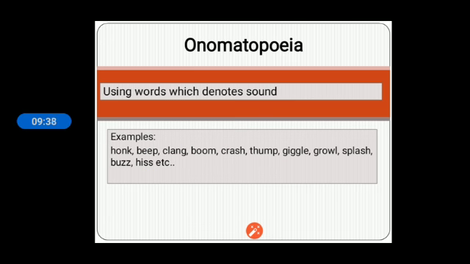Next one is onomatopoeia. Onomatopoeia is using words which denote sounds. The words which are used for telling the sound are known as onomatopoeia. Like honk, beep, clang, boom, crash, thump, giggle, growl, snarl, splash, buzz, hum, hiss, etc.